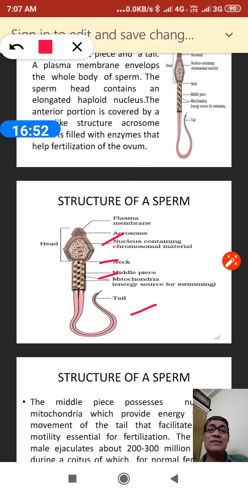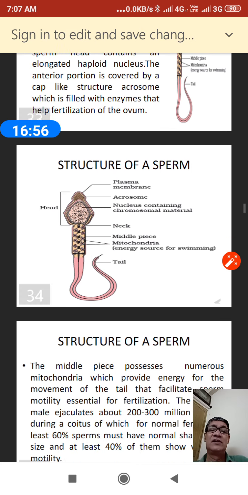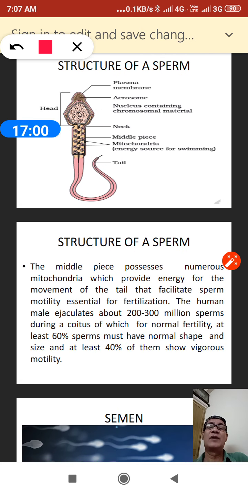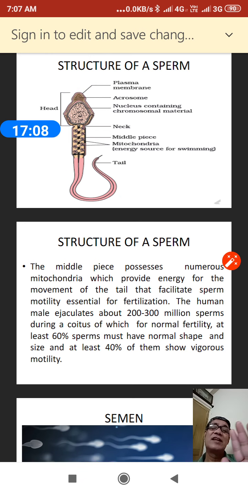The entire sperm is covered with a plasma membrane, which is shown there. Within the plasma membrane, the sperm is kept.